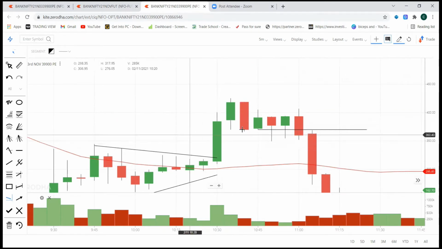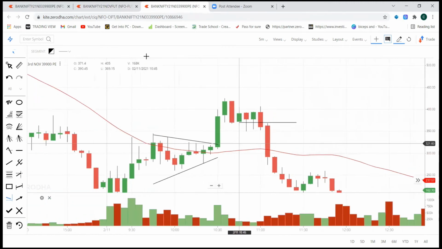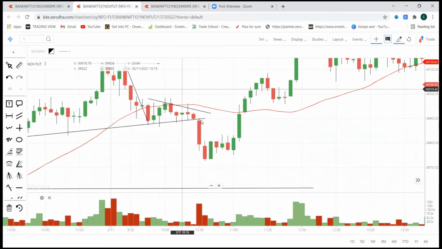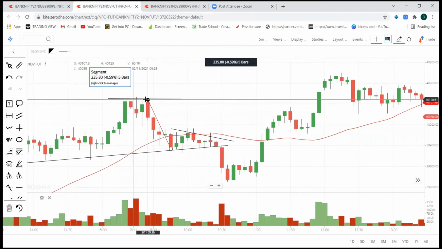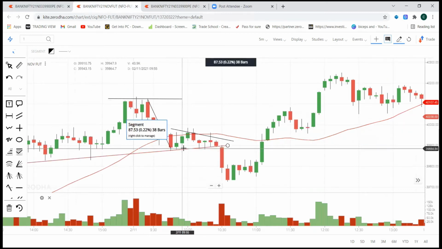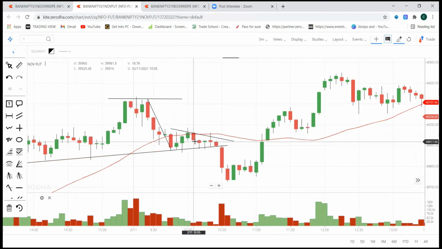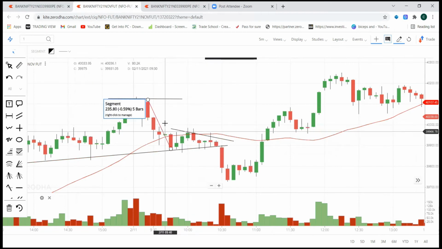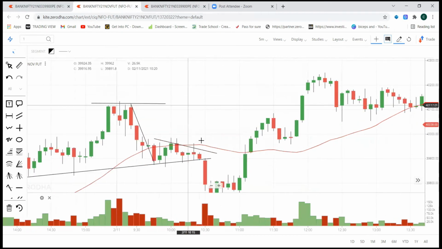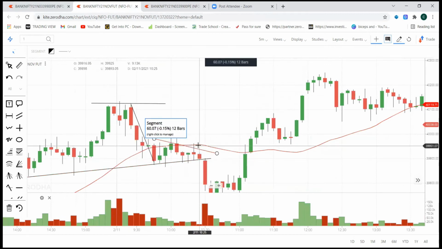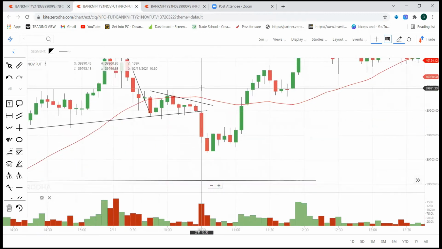This is a trade which gave me 100 points. On this trade, I was able to book around 5,000 rupees profit. The reason for taking this trade is very simple. This is a trend continuation pattern. If you know about price patterns, this pattern is called a bearish pennant pattern in Bank Nifty futures. Based on this breakout, I took this trade, and also updated it in my premium Telegram